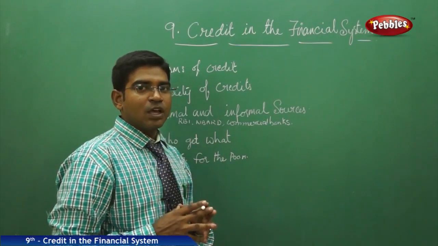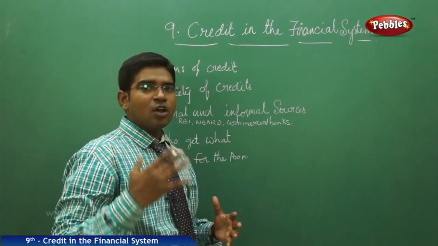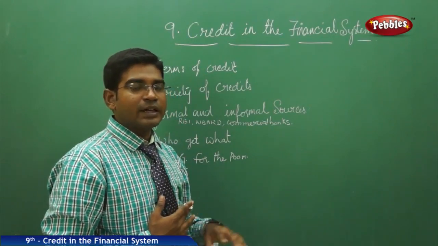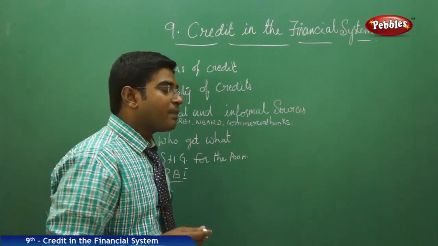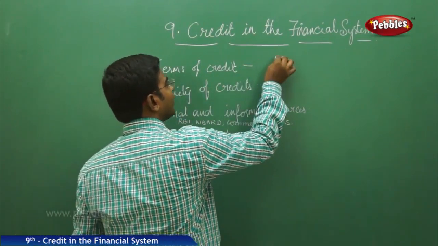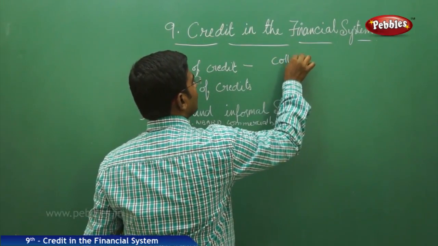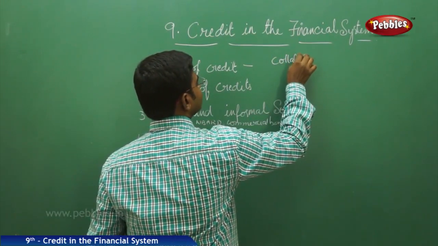So these properties and assets will be included in the conditions of the terms of credit. And these properties or assets held under your name are called collateral.